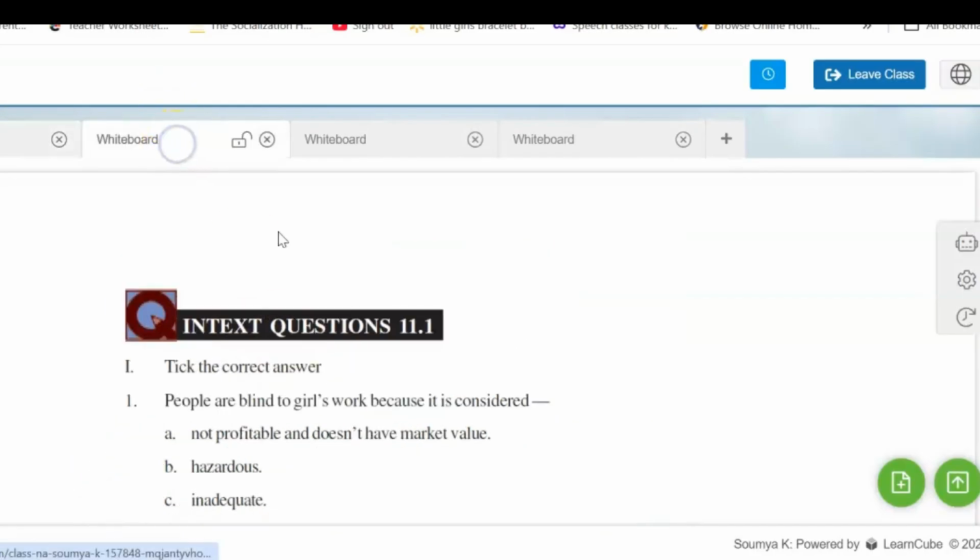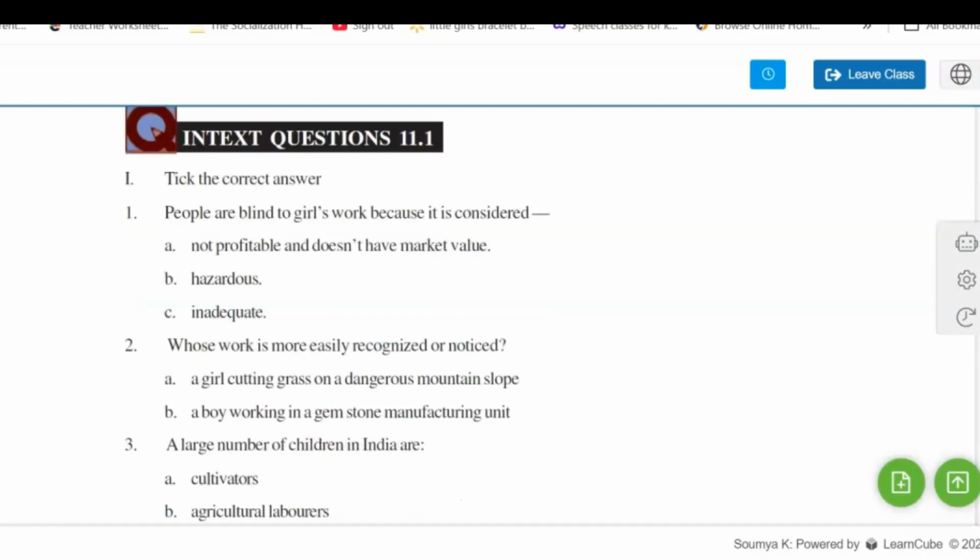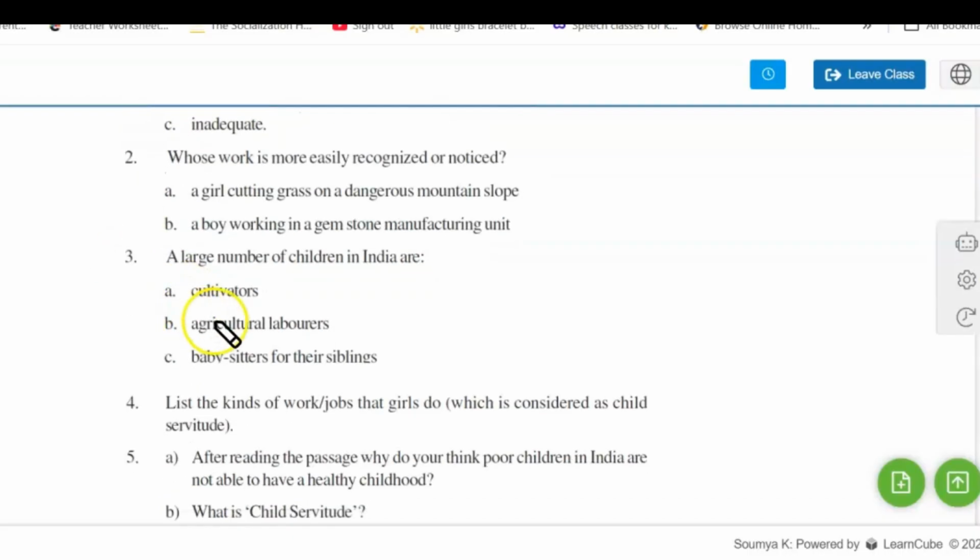Let's go to the in-text question and read it. Take the correct answer. First one is, people are blind to girls' work because it is considered not profitable and doesn't have market value. Okay, this is the solution. The next one is, whose work is more easily recognized or noticed? A girl cutting grass on a dangerous mountain slope, or a boy working on a gemstone? So usually it is a boy whose work is being noted according to the passage. A large number of children in India are cultivators, agricultural laborers, babysitters for their siblings. So usually they are agricultural laborers.